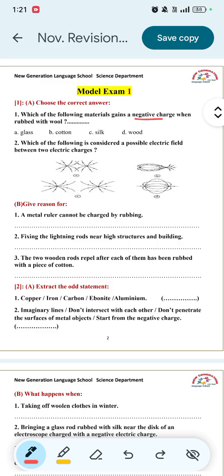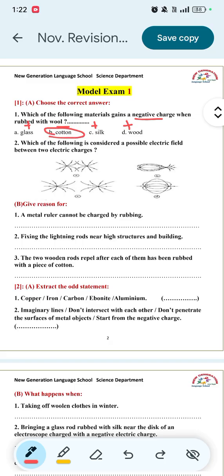According to the electrostatic series, while rubbing the wool with glass, the glass will gain a positive charge. While rubbing the cotton with wool, the cotton will gain a negative charge. While rubbing the wool with silk, the silk will gain positive charge, and also wood will gain positive charge. So the correct answer will be cotton.